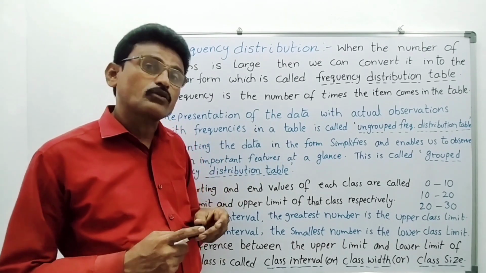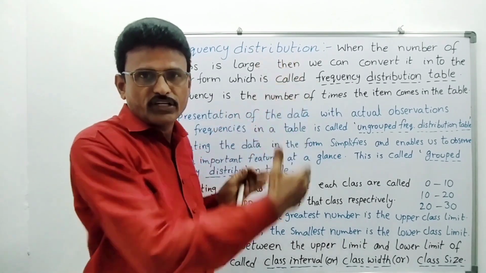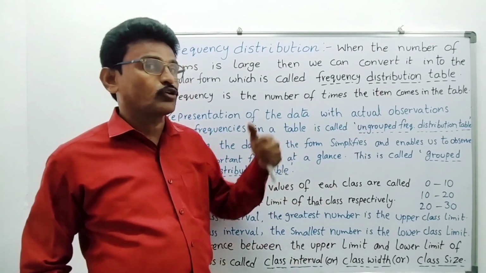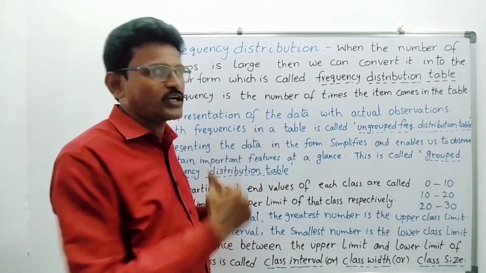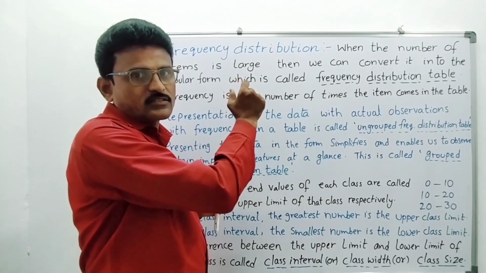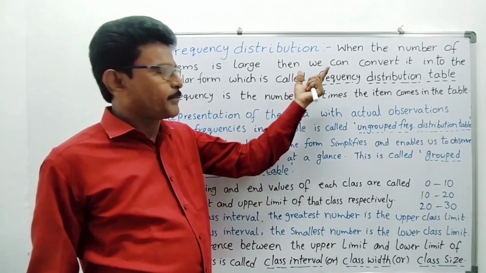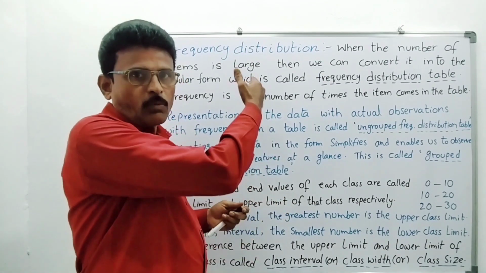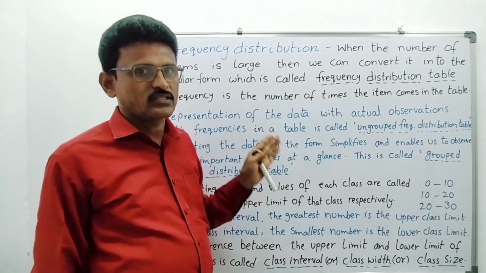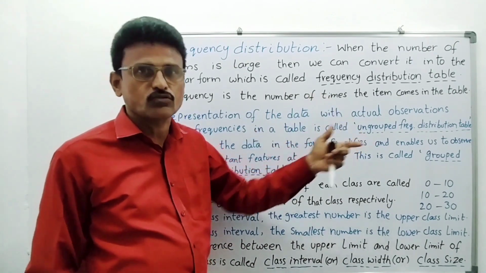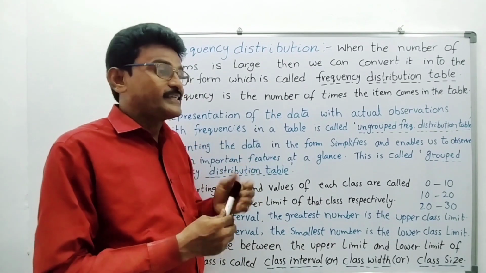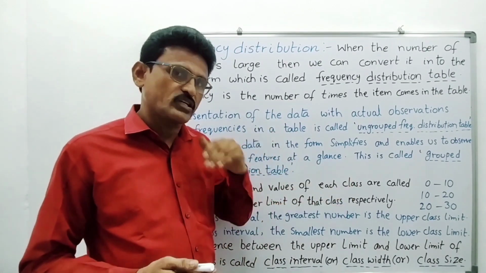Now what we will do? We will write one frequency distribution table. That is ungrouped data, and that ungrouped data we are writing in a frequency distribution table. Here, first the number of marks obtained by students, then the number of students. First 0 marks, suppose 4 students. 1 mark, 5 students. 2 marks, 3 students. 4 marks, 1 student. 5 marks, 6 students. Like that we are writing. See here, suppose 8 marks repeated 3 times. 3 students got 8 marks.